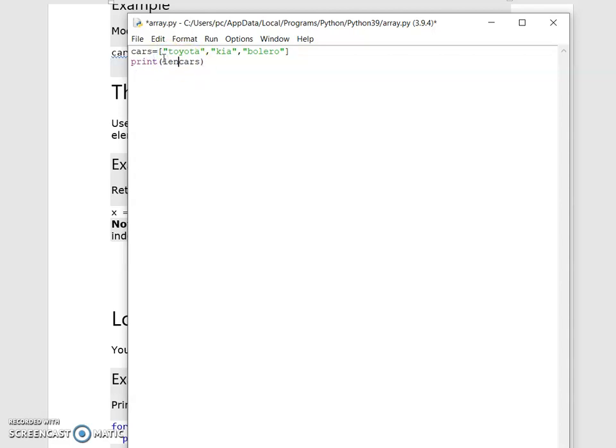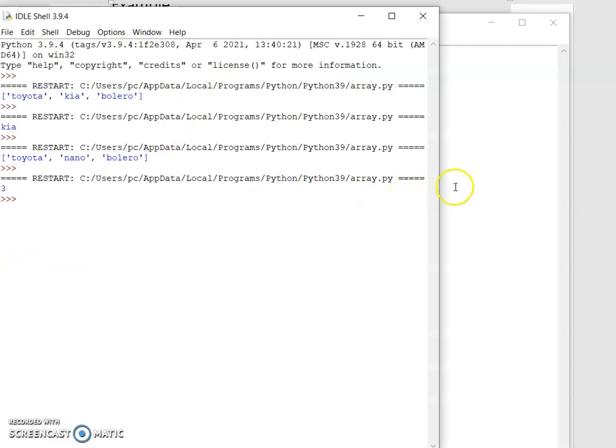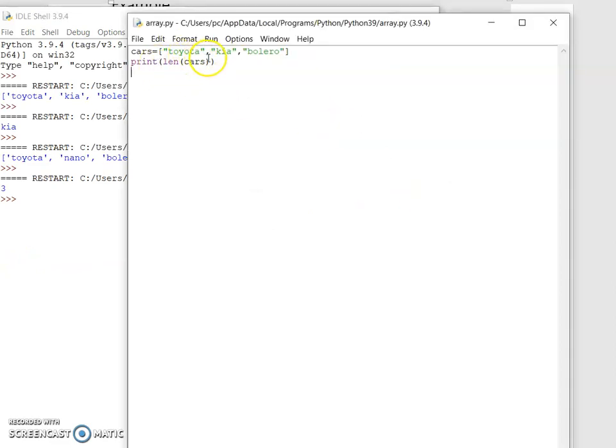By writing directly also, we can find len of cars. How many items have I given here? Toyota, Kia and Bolero. So 3 items. So the length should be 3.